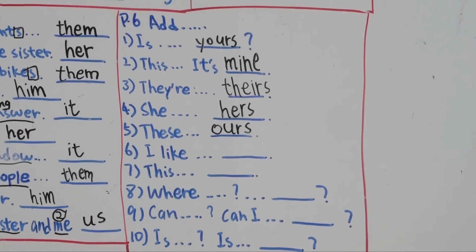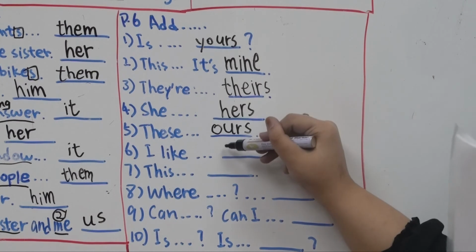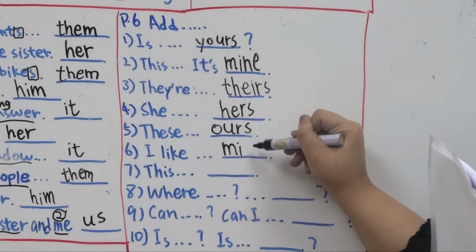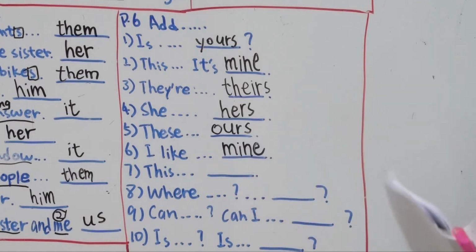Alright, let's go with number 6. I like my smartphone. Which word do you underline? My smartphone, right? My smartphone. So which possessive pronoun can be replaced with my smartphone? The correct answer is mine. Great, mine.